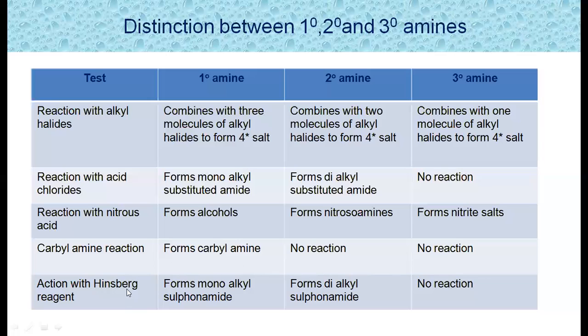Another test is Hinsberg reagent. Primary amines form monoalkyl sulfonamide, which further reacts with the base and dissolves in water, whereas secondary amines produce dialkyl sulfonamide, which won't react further with the base, whereas tertiary amine does not react at all with the Hinsberg reagent. Like this, by using different tests, we can tell whether an amine is primary, secondary or tertiary.